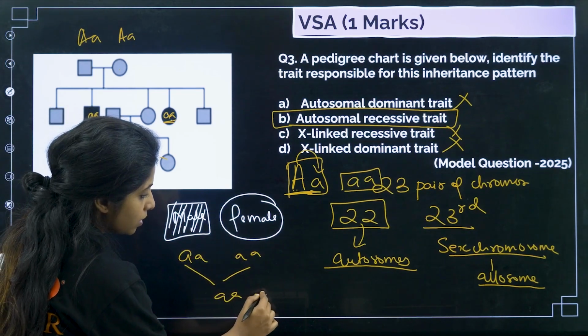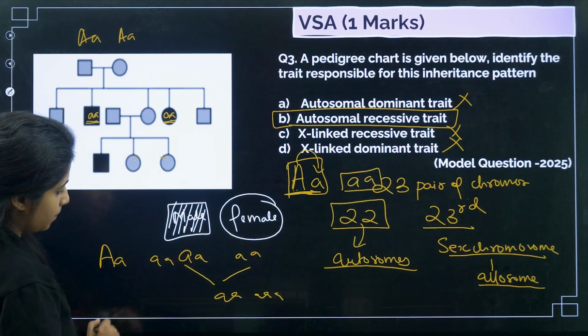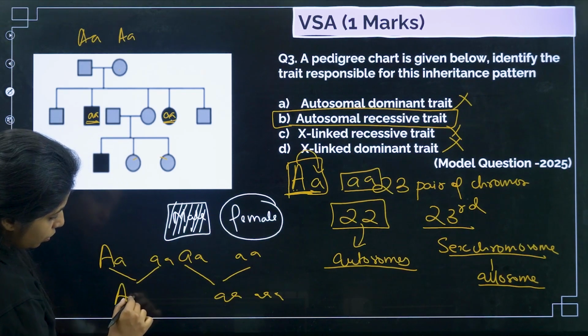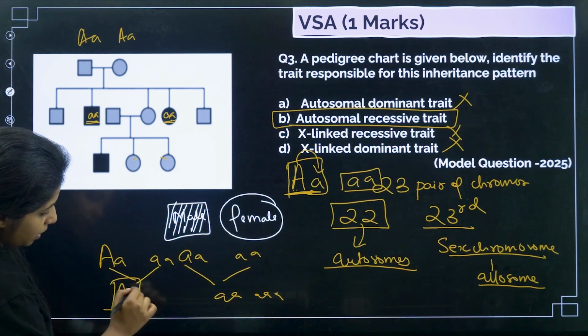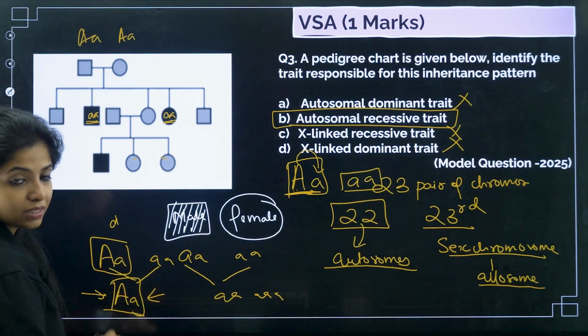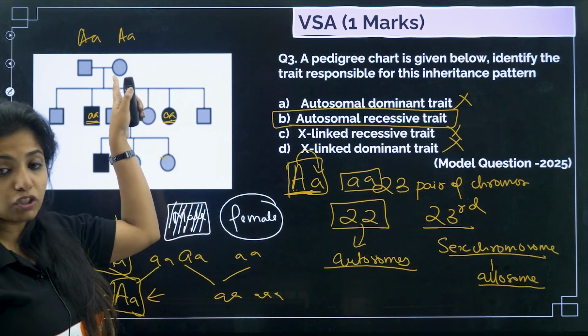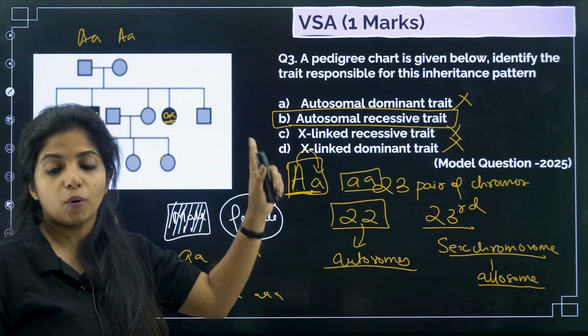All the progenies will be like this, none of them will be affected. So at least I want one of them to be like this, such that when they bring out a new combination, again they could bring the diseased one. So this one will be the diseased parent and this one will be the diseased child. So you need at least one diseased parent over there for an autosomal dominant trait.